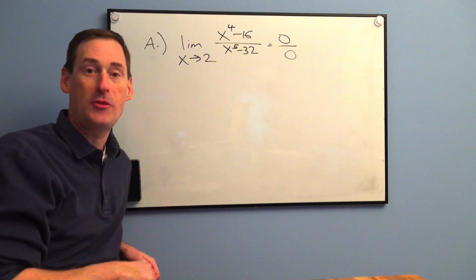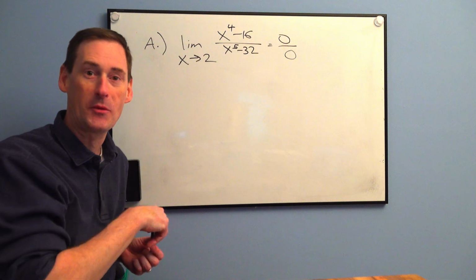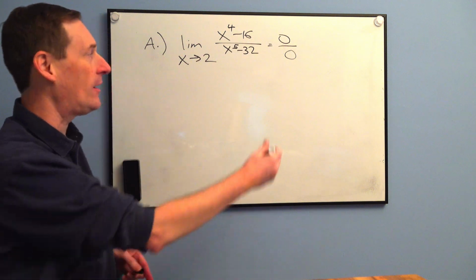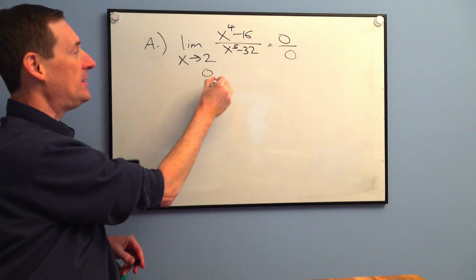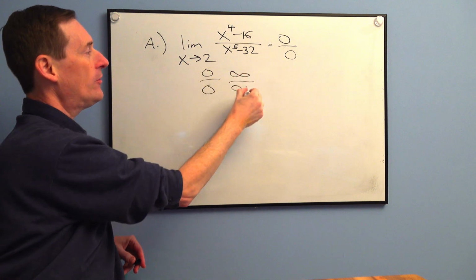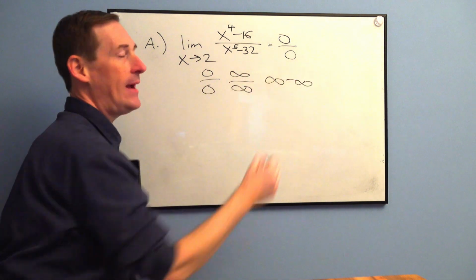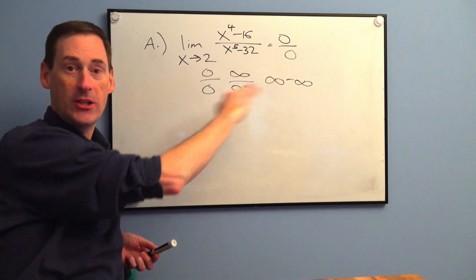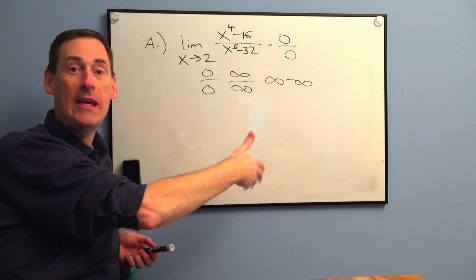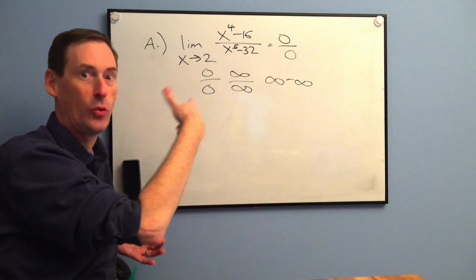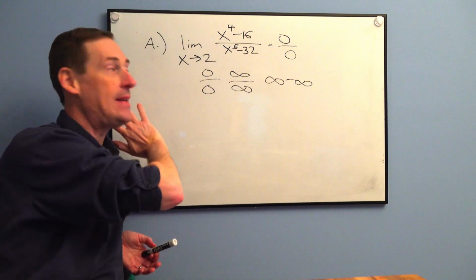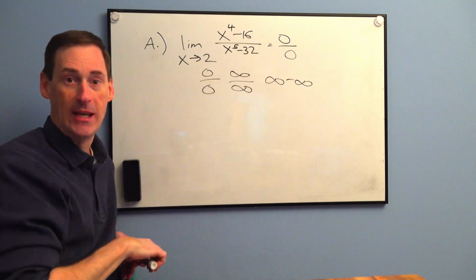Matter of fact, didn't we have some indeterminate conversations back in chapter 8? We're going to have more in this chapter right here. In chapter 8, we said 0 over 0, infinity over infinity, and infinity minus infinity were 3 indeterminate forms that literally could equal 7, 54, 22.5. You never know what these are going to turn out to equal, okay?